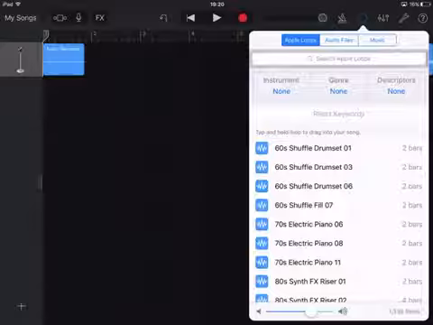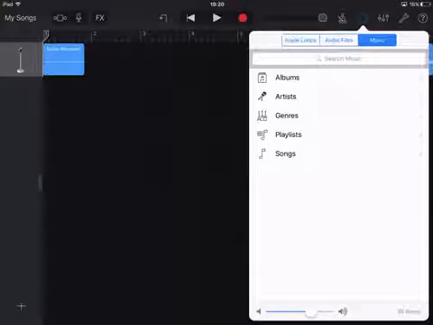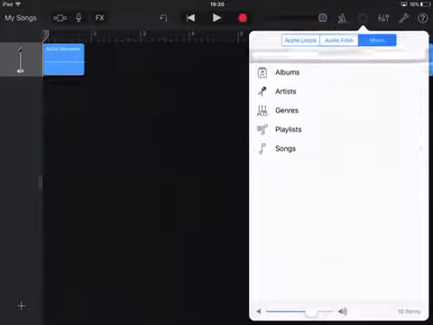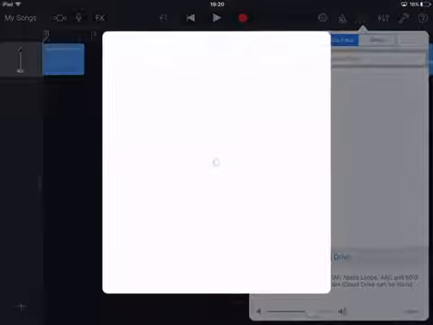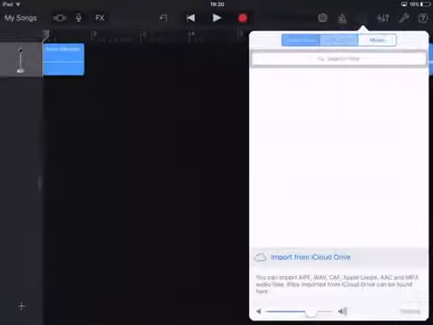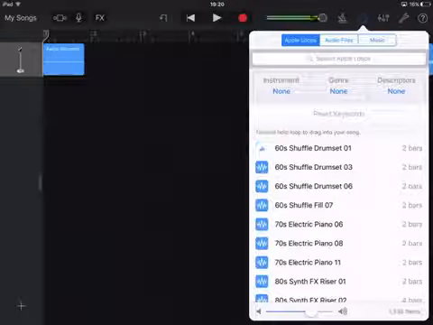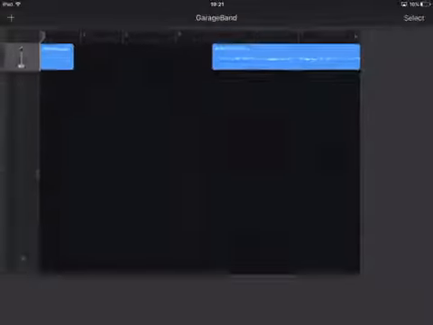And then you go to music. Then you can choose your albums, or you can import from your iCloud drive. Or you could use these actually. Okay. Then once you've done that, it will go there. And then you'll press My Songs. And then you'll press Select and select it. And then press this on.